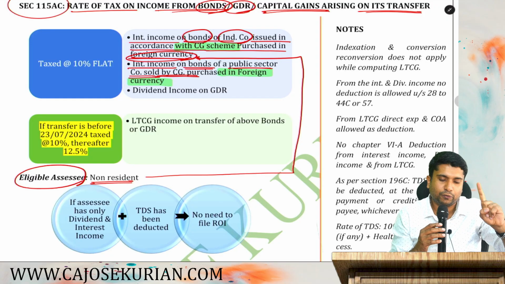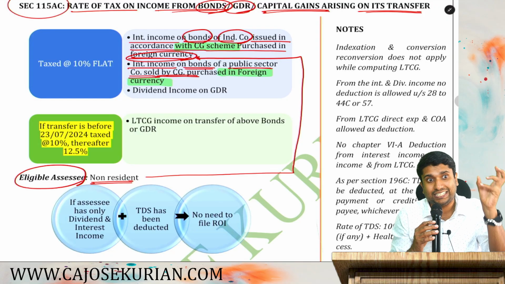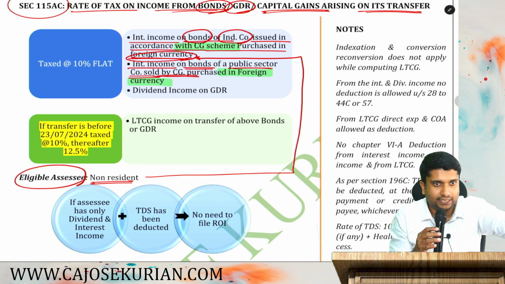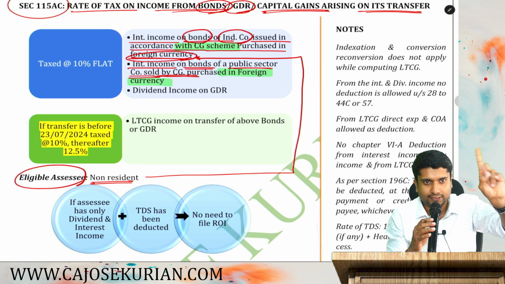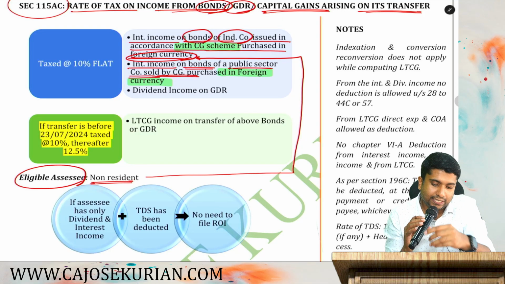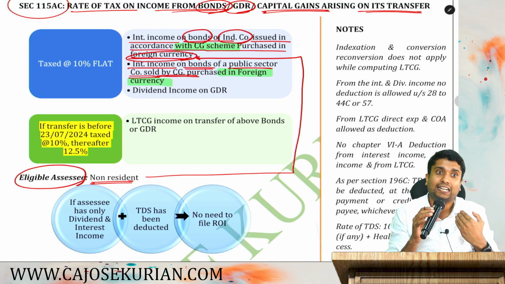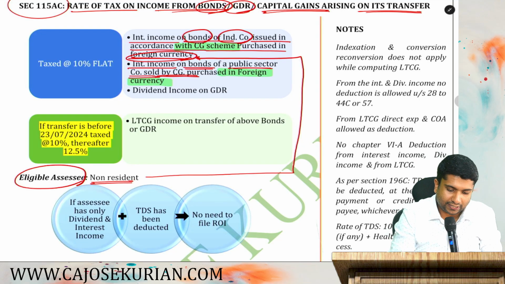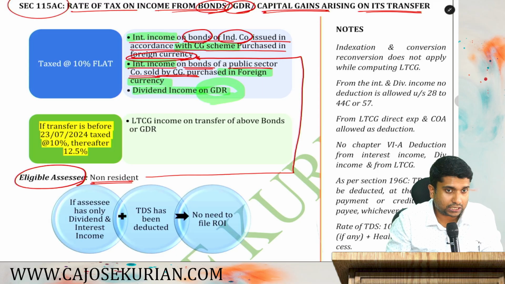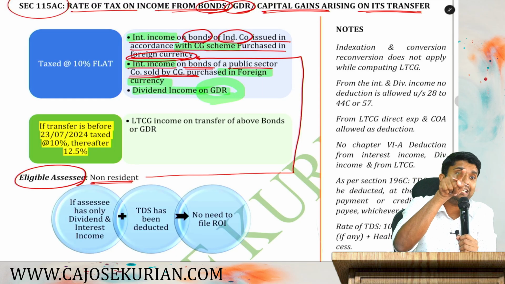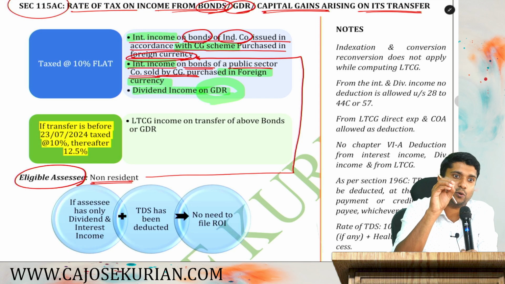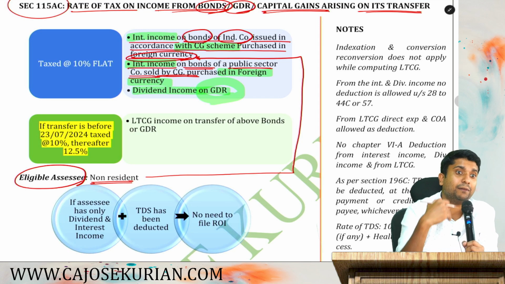Number 1, interest from bonds of an Indian company which is issued directly by the company in accordance with any scheme announced by the CG, and your investment should be in foreign currency. Number 2, you are investing in bonds of a public sector company which is directly sold by the CG, that too with investment in foreign currency. If you are getting interest income from these two. And the third one, dividend income on GDR. What is GDR? Global Depository Receipts. If you are a non-resident, you have purchased GDR. You can purchase GDR only in foreign currency, so we don't have to specifically mention that.